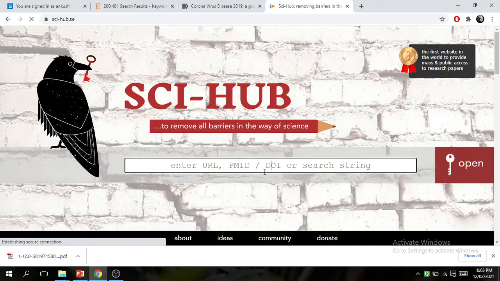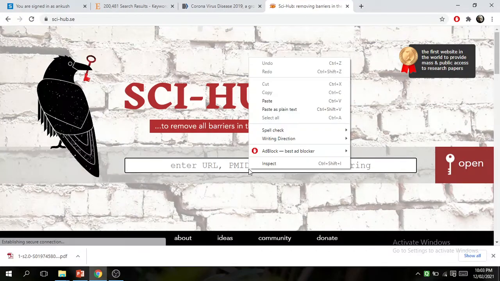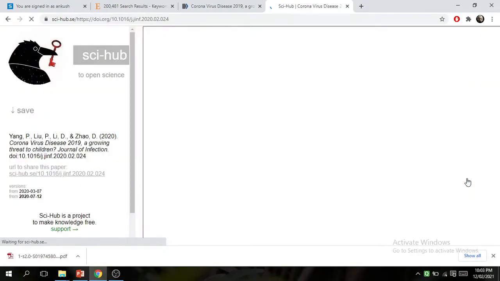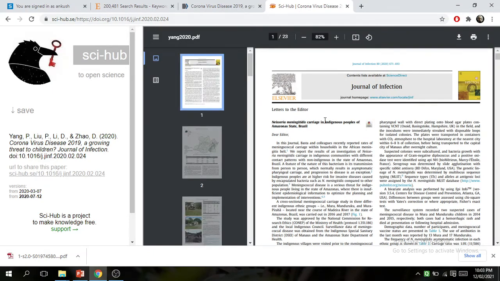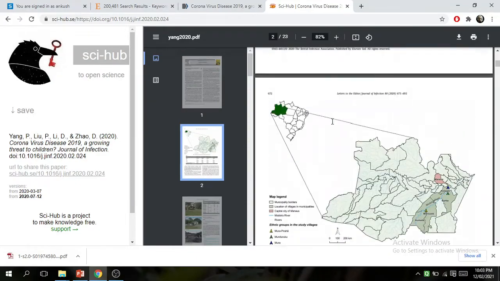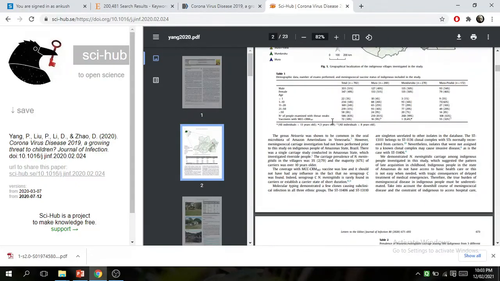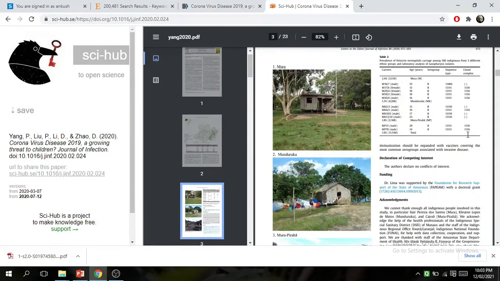Open it and enter the copied link address. Right click, paste and open. The research paper download is completed. It is a coronavirus-related research paper. In this way you can download any research paper.